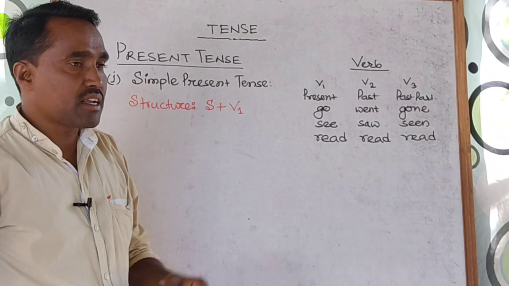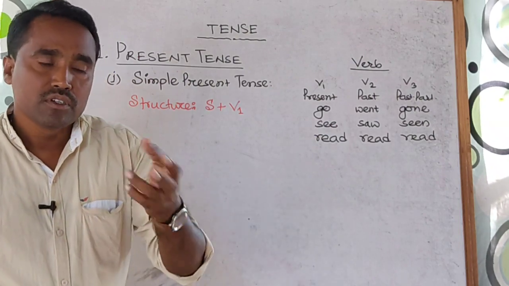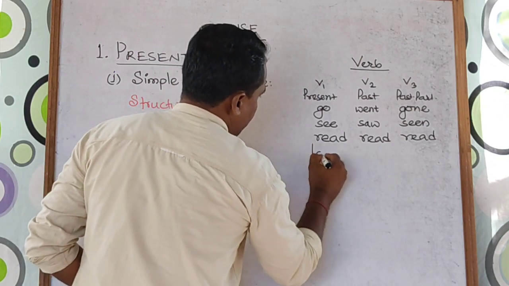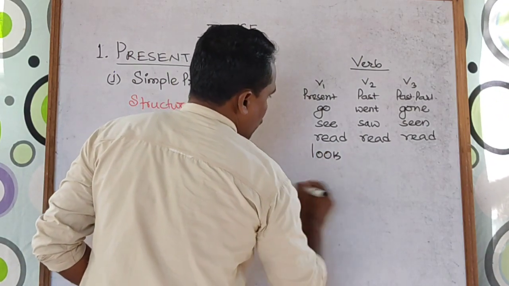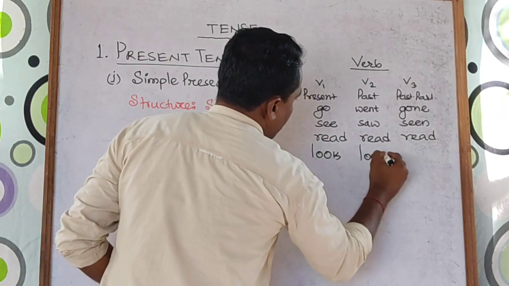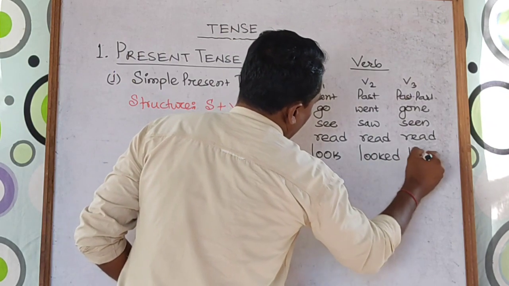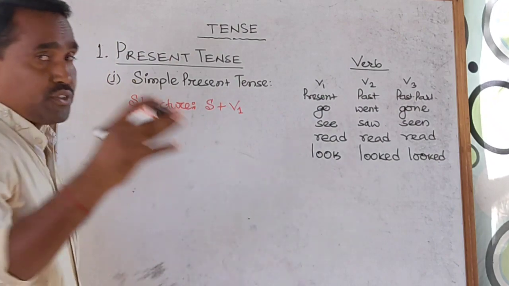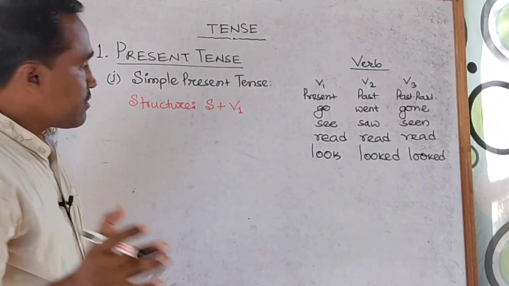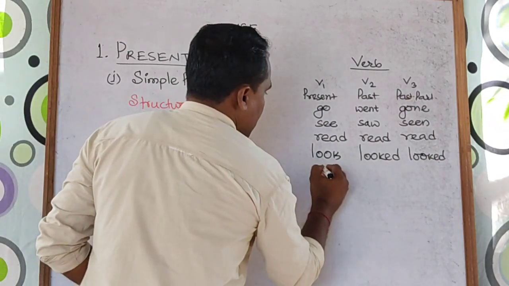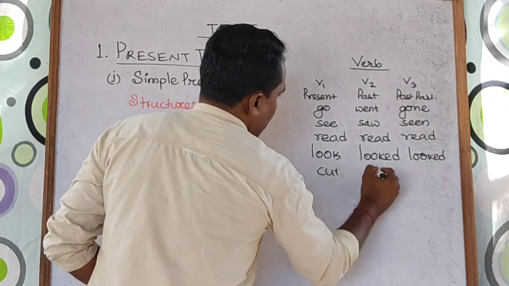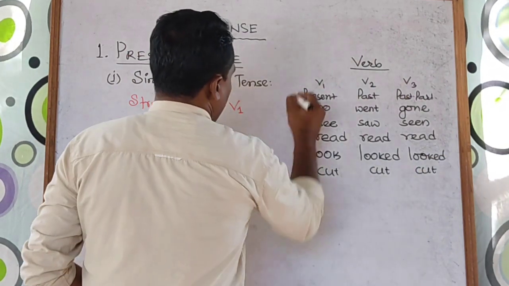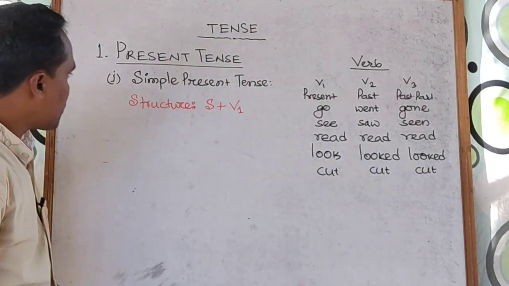What happens if there are a few weak verbs like look? So the V2 form is looked, this one also looked. There are a few verbs which cannot be changed. For example, if it is cut, it will remain the same in all the forms of the verb. So that's why I am talking about this here.